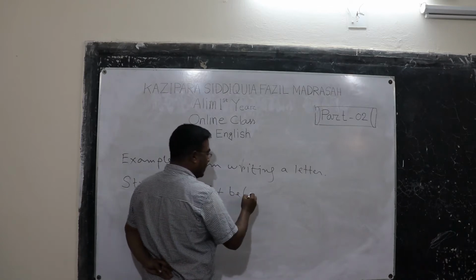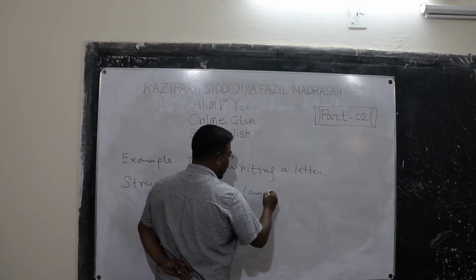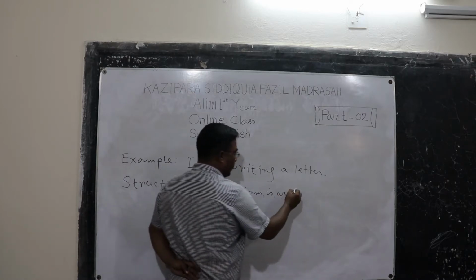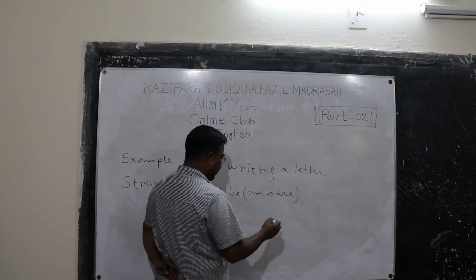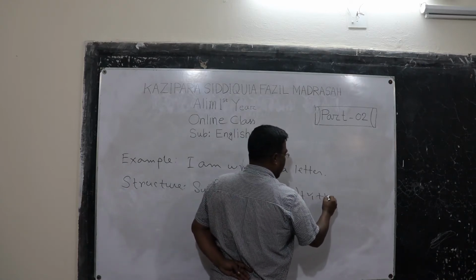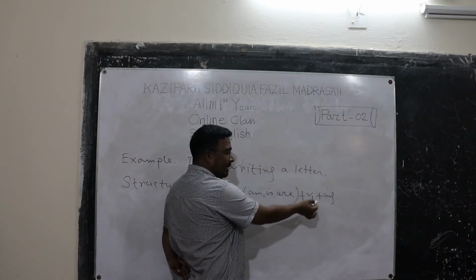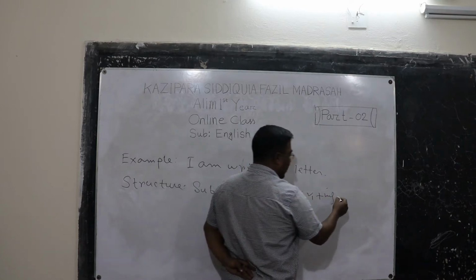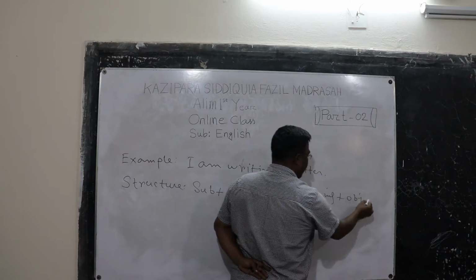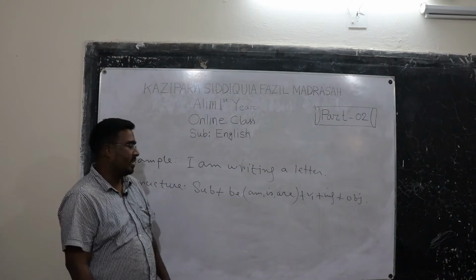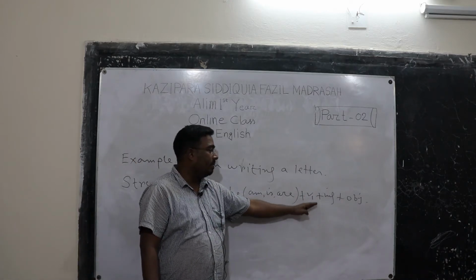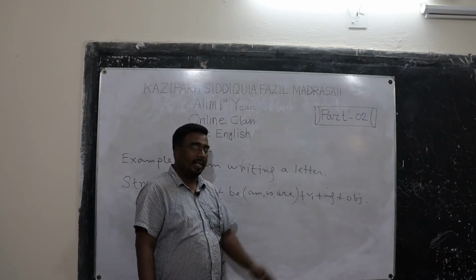Here be verb is am, is, are. Then plus verb 1 plus ing. So ing is added with this verb 1, and last of all object. So this is the structure of present continuous tense: subject plus be verb am, is, are plus verb 1 plus ing plus object.